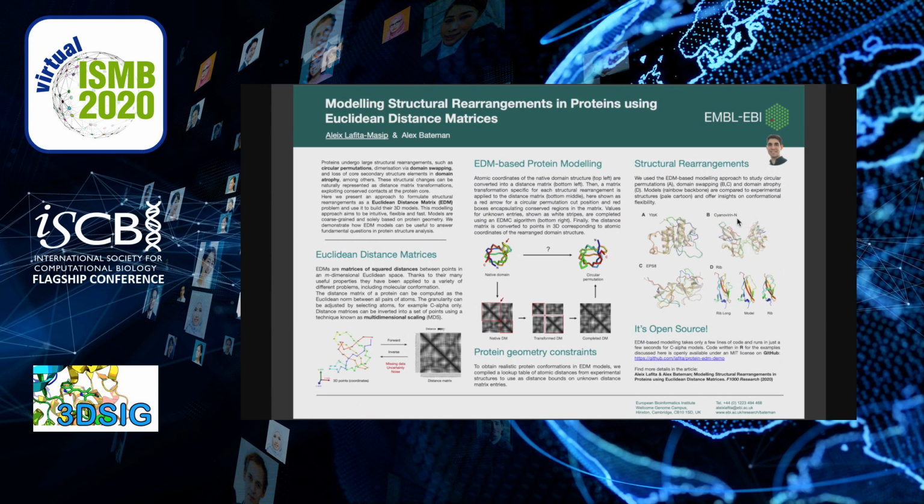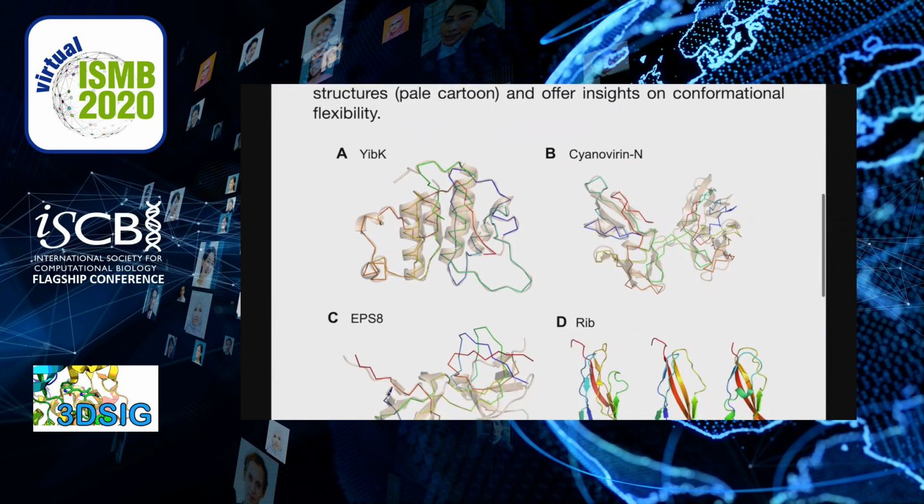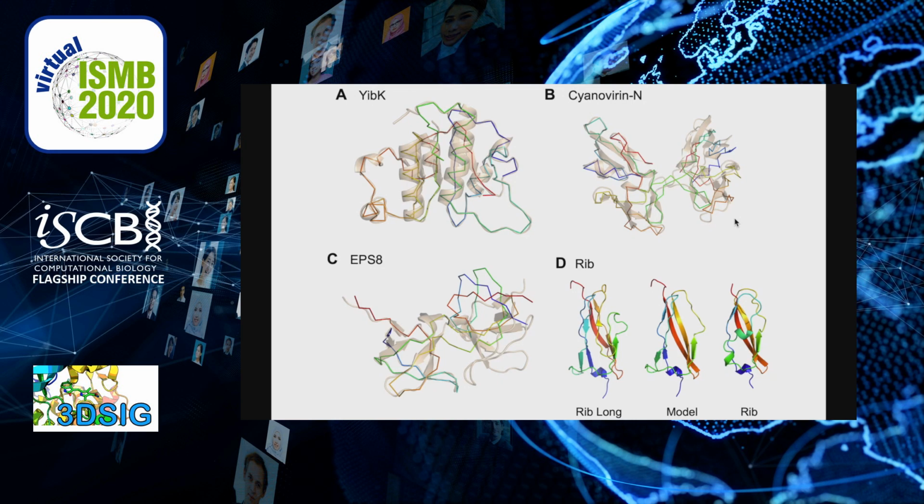Shown here are 4 structural rearrangement examples where EDM modeling can be applied. Models are represented as rainbow backbone, and experimental structures are superposed in pale cartoon. First, a circular permutation of a YIBK methyltransferase requires a linker of 6 residues between the main termini, shown here. This is correctly predicted by the EDM model, as compared to the experimental circular permutation.